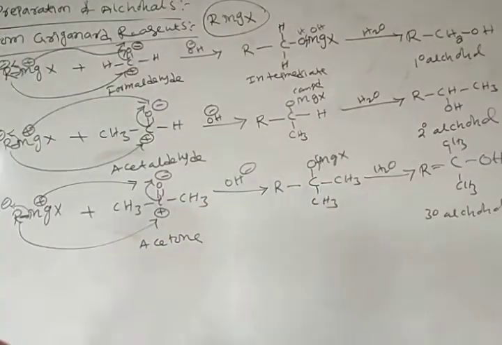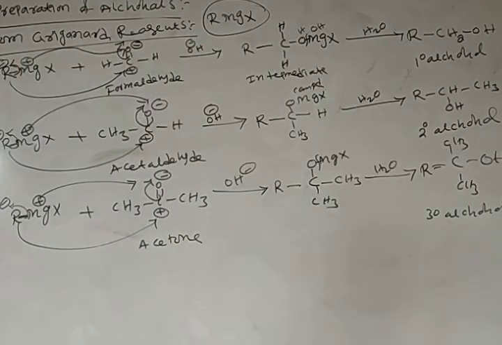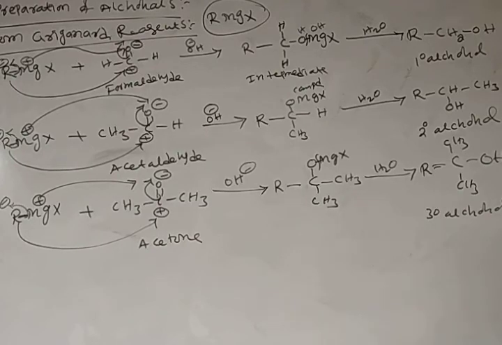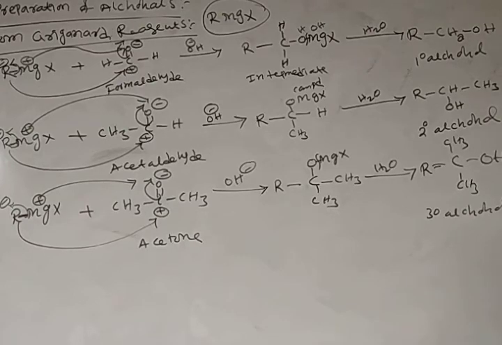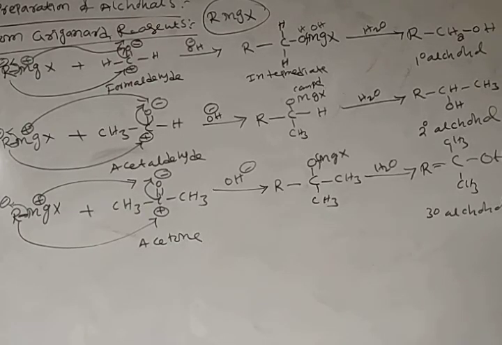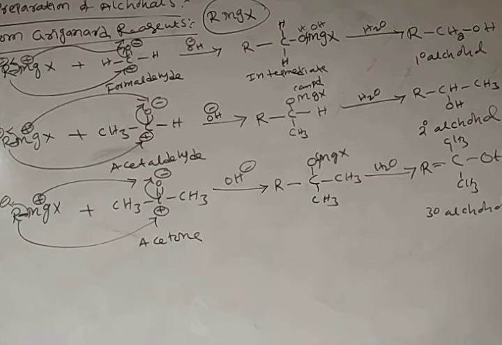Primary, secondary, and tertiary alcohols are prepared by using this method. Formaldehyde reacts with Grignard reagent, forms an intermediate, and by hydrolysis converts into primary alcohol. Acetaldehyde reacts with Grignard reagent, forms an intermediate, and converts into secondary alcohol by hydrolysis.